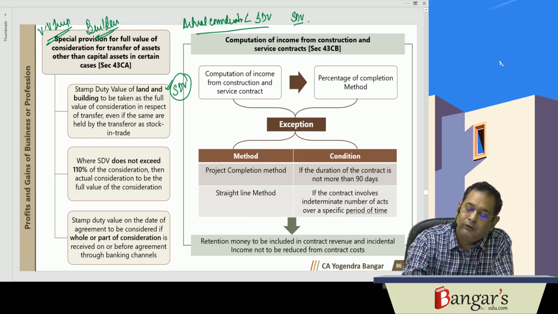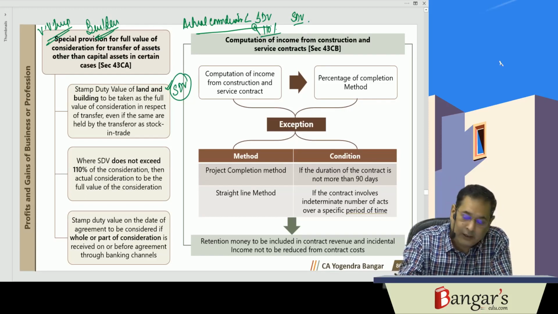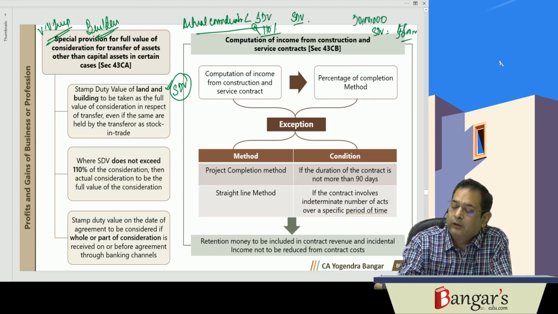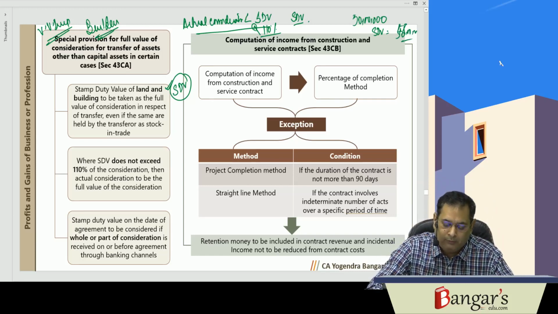That applies when the difference between the actual consideration and the stamp duty value exceeds 110% of the actual consideration. So if the actual consideration is 50 lakh rupees and the stamp duty value is 56 lakh rupees, in that case 56 lakh rupees will be taken as the full value of consideration. If the stamp duty value is just 55 lakh rupees, then the actual consideration will be taken as the full value of consideration.